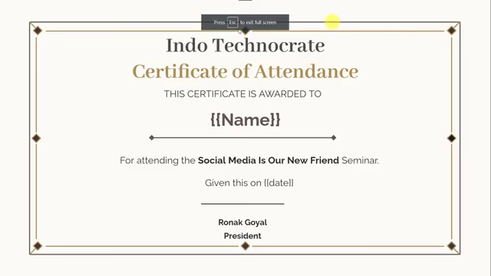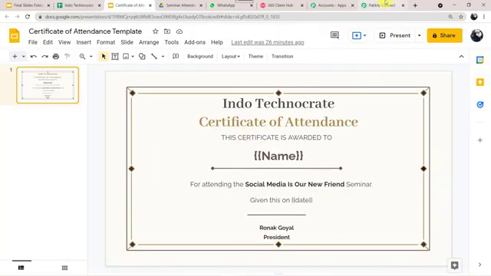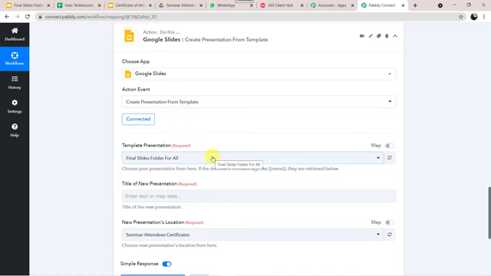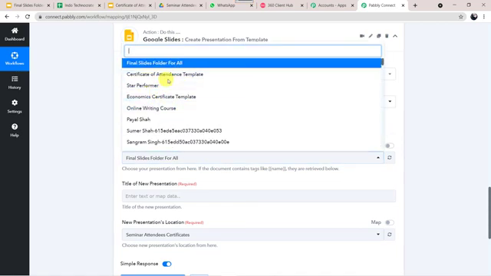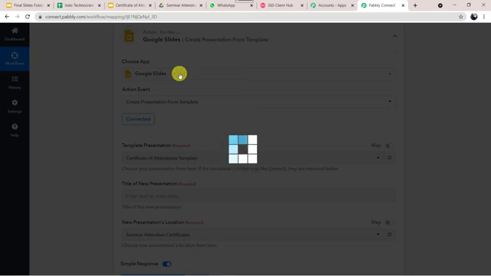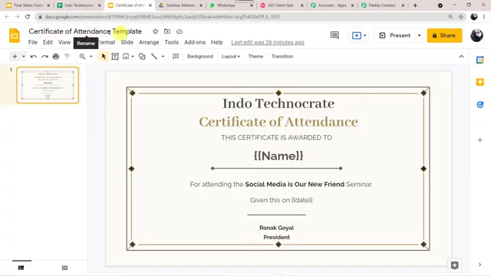So the certificate is Indo-Technocrat Certificate of Attendance. This certificate is awarded to, here the name of the attendee will come. For attending the social media is our new friend seminar, given this on this particular date. Here the date is going to come in the curly braces. Ronak Goel, President. Okay, so we are going to use this particular template for creating the certificate. I'll just go to Pabbly Connect, and here I'll be selecting the certificate, that is Certificate of Attendance Template. Okay, this was the name. I'll show you once again, Certificate of Attendance Template.